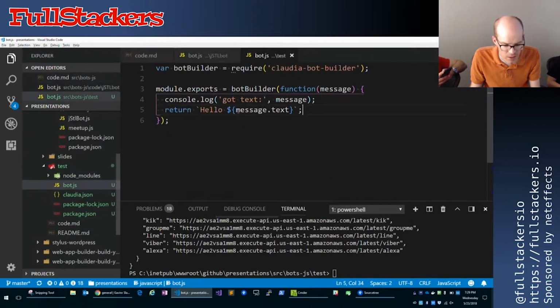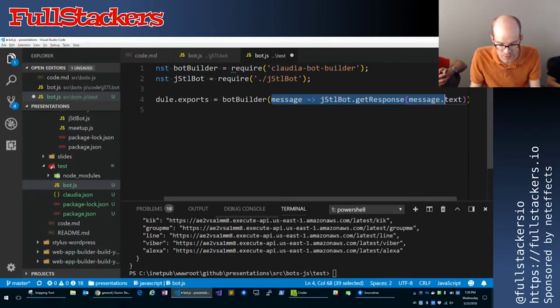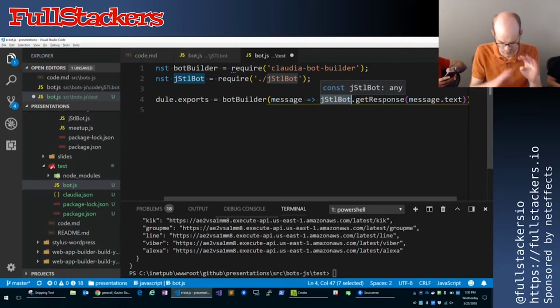So instead of sending in an anonymous function here, I'm going to include a separate JavaScript file and call it jSTL bot. I'm still including bot builder and calling bot builder like before, but we're just going to call the get response function in our jSTL bot module, so that it's both modular, but it's also going to allow us to do some unit testing and code separation later on. So I'll save that,